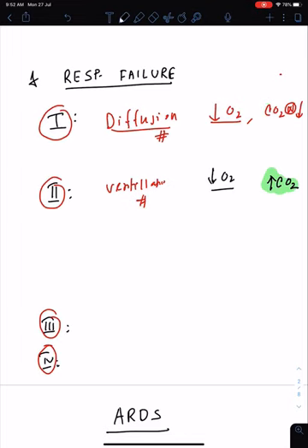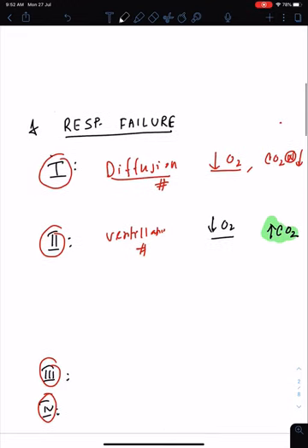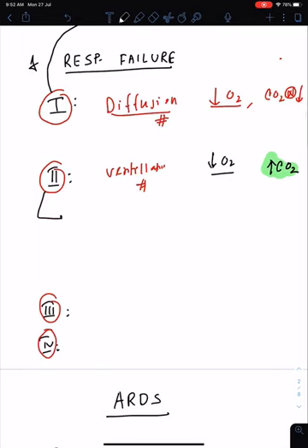Now there are many causes of type 1 and type 2. You can remember type 1 causes are mainly related to the lung, like interstitial lung disease, pneumonia, or acute severe asthma. In type 2, there is a problem in ventilation. A patient cannot breathe properly, inspiring, expiring, there is a problem.